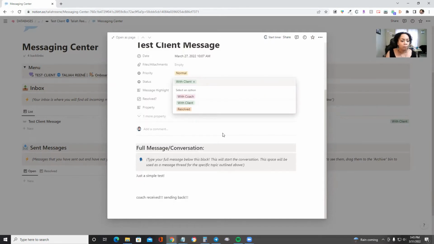So yeah, at the very bottom here, we have just a little blurb. Type your full message below this block. This will start the conversation, and this space will be used as a message thread for the specific topic outlined above. So whatever this message is about, this is going to be the thread that we use here.